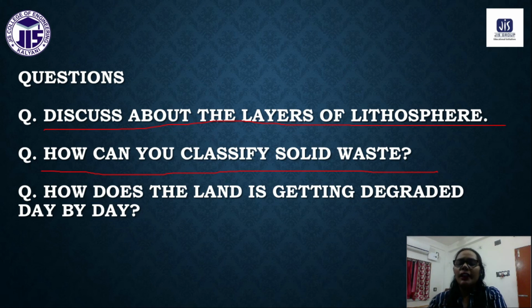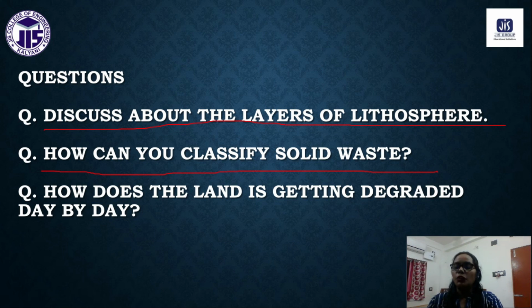So these are all the aspects by which we are polluting our land, and thus the land is getting degraded day by day. These are some of the questions that you may have in your exam from this portion.